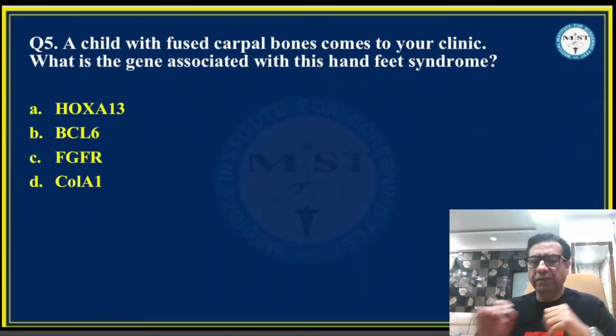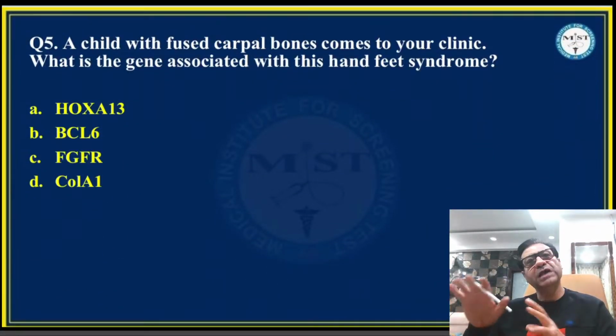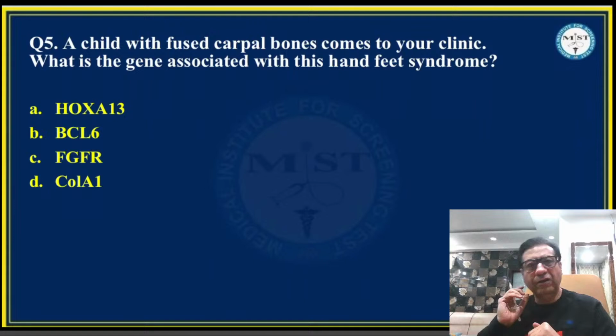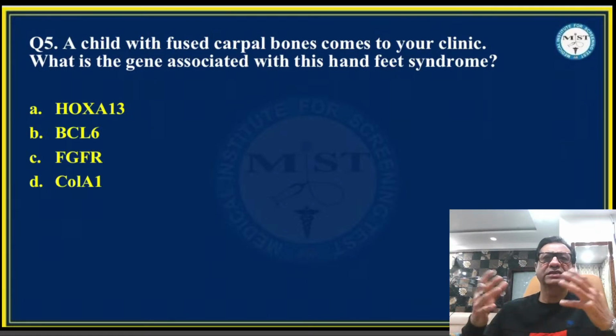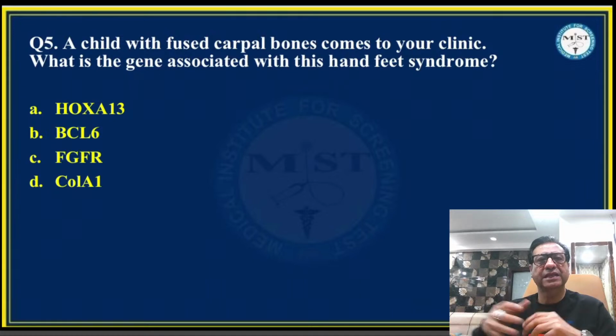Coming to question number 5. Again, this question was out of the box, especially for FMG students. I would not expect such a question to be asked in the exams, but you always have 1 or 2 such questions that can be asked in the exams. The question was, a child with fused carpal bones comes to your clinic. What is the gene associated with this hand-foot syndrome?